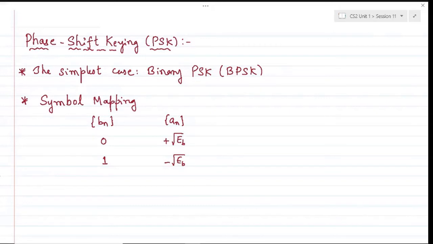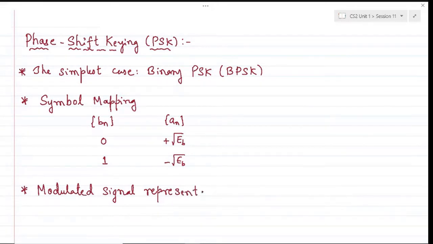Okay, so with that notion, we will try to represent the modulated signal. Okay, this is the bandpass modulated signal we'll try to represent. Remember, this bandpass modulated signal representation is a choice purely made by us. Okay, so we can switch this over, where I can represent bit 1 as plus root EB and bit 0 as minus root EB.